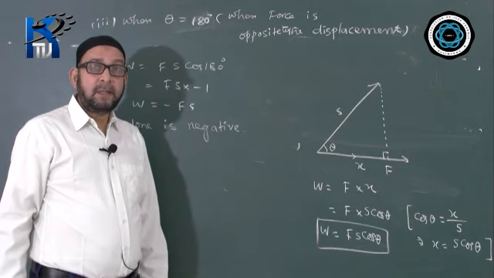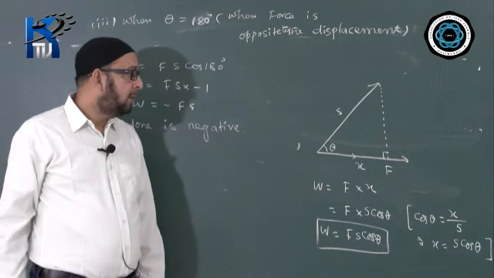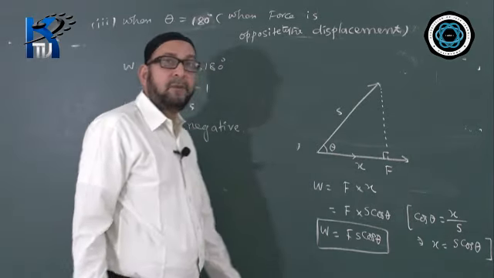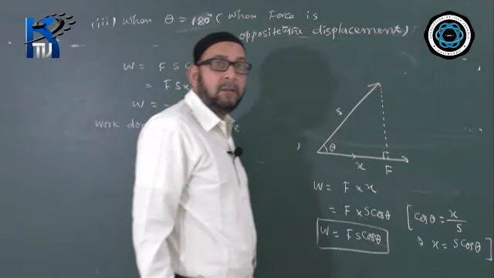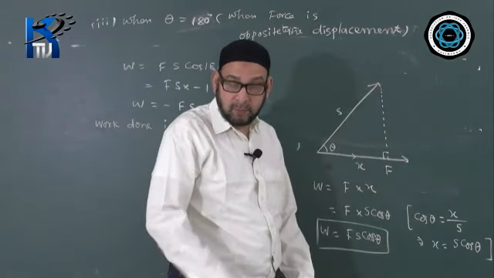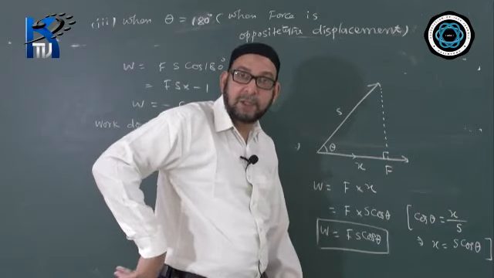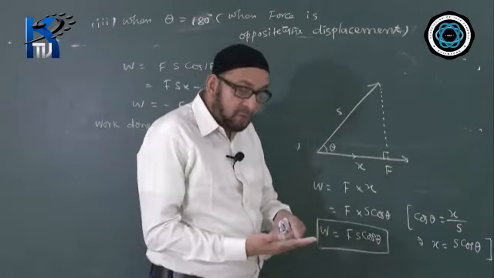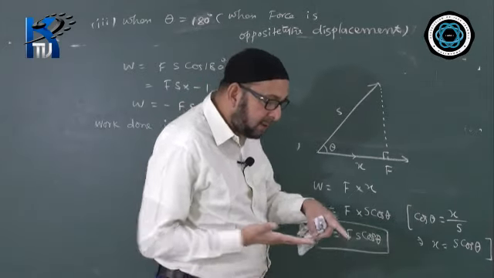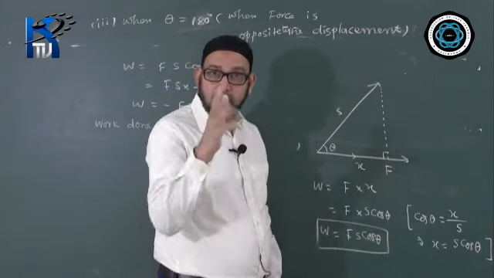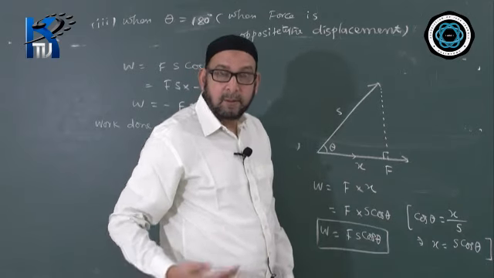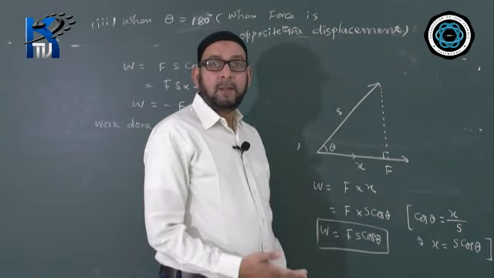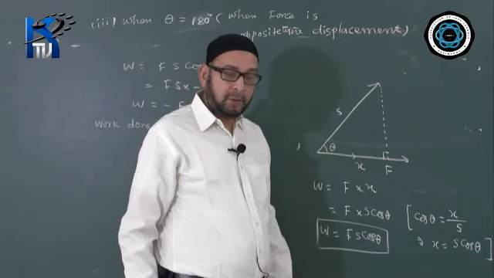Because the angle theta becomes 90 degrees for the load and the displacement. But why does he do work? Because of his walk. Suppose we are standing and starting to walk now. When we walk, we are pushing the ground in this direction and the ground is giving us a reaction. So at that time the reaction force and our displacement are in the same direction. So we are doing work, that is also positive work, due to the reaction force which we are getting from the ground. So the person does the work due to his normal walk.